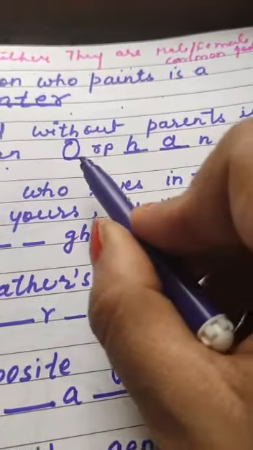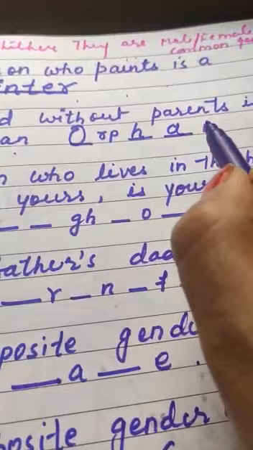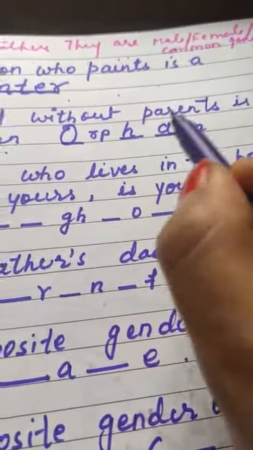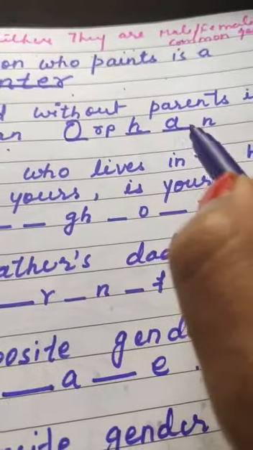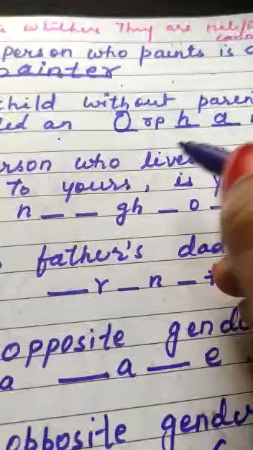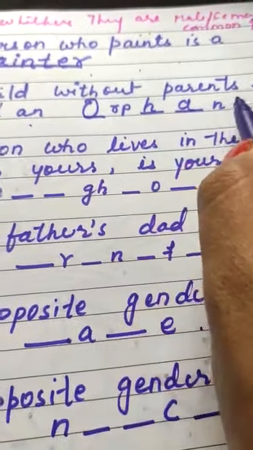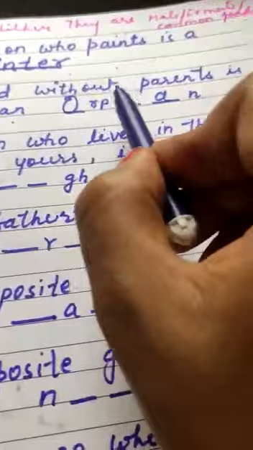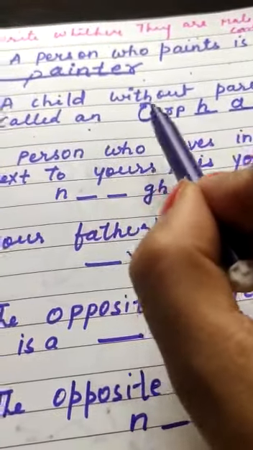Then children, can you identify the word orphan? Could be male or female. ऑर्फन ये अनाथ बच्चे जो हैं कुछ भी हो सकते हैं, इधर मेल और फीमेल हो सकते हैं. So the word orphan could be male or female. A child without parents is called an orphan.